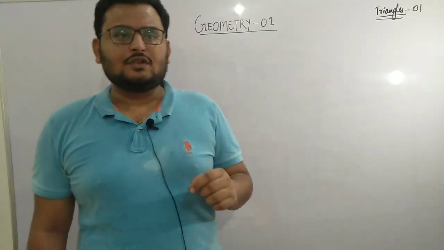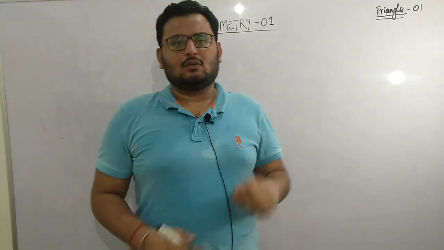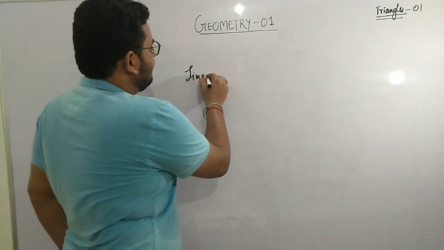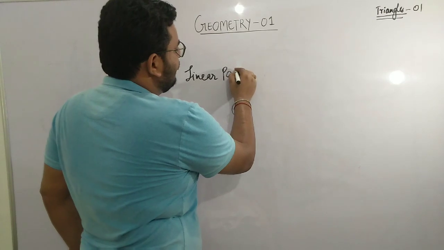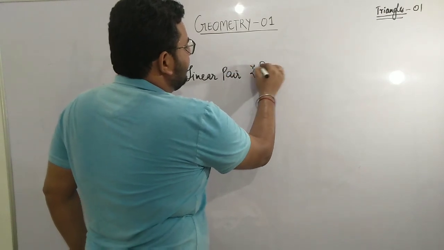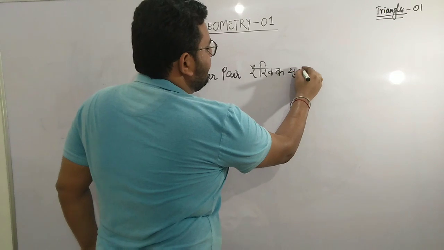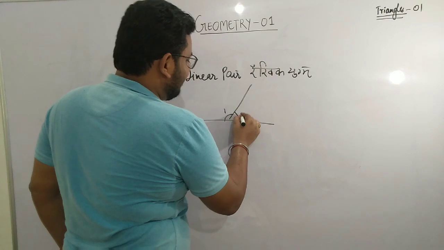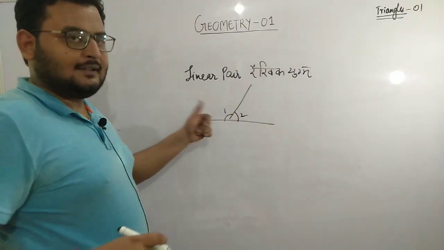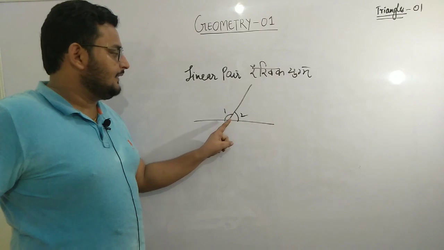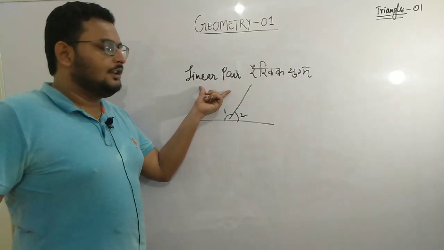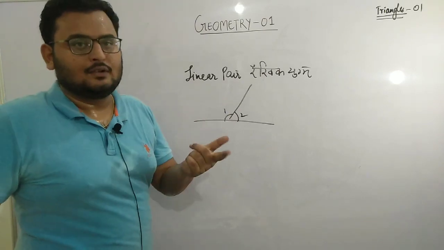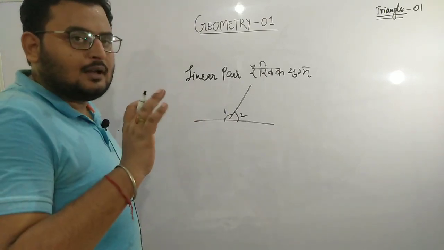The next part is linear pair. Okay, so what is a linear pair? In Hindi, it is called रैखिक युग्म. What is a linear pair? In the case of a linear pair, you should be very clear that two adjacent angles, I discussed adjacent angles with you, two adjacent angles can form a linear pair only when their non-common arms are opposite rays.